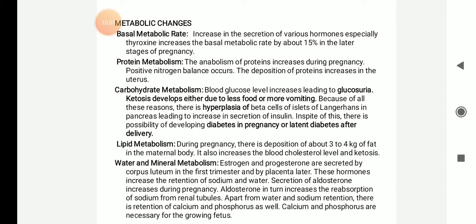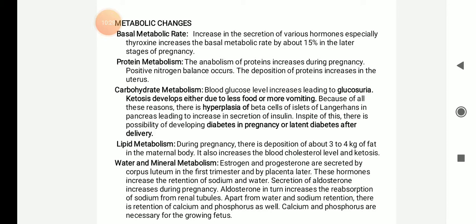Lipid metabolism: during pregnancy there is a deposition of nearly 3 to 4 kg of fat in the maternal body, that is mother's body. It also increases the blood cholesterol level and ketosis. Next is the water and mineral metabolism. Estrogen and progesterone are secreted by the corpus luteum in the first trimester and by the placenta later. These hormones increase the retention of sodium and water.